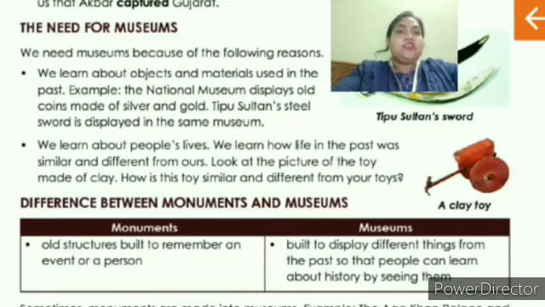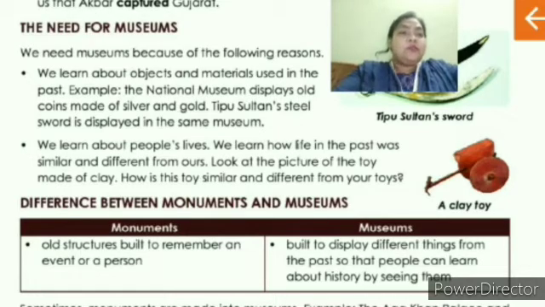Monuments are old structures built to remember an important event or a person. It is clear why it is built: to remember an important event or a person, because we have read earlier that they have given the example of the Taj Mahal. Taj Mahal was built in memory of whom, children? In memory of Mumtaz Mahal. And who built it? Shah Jahan.